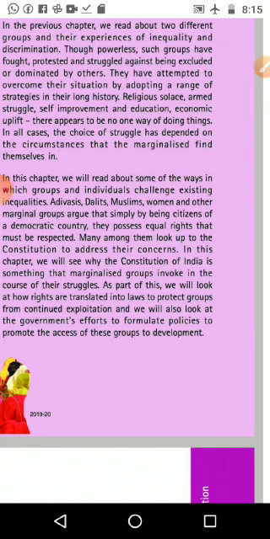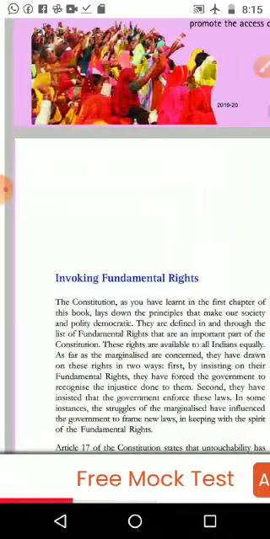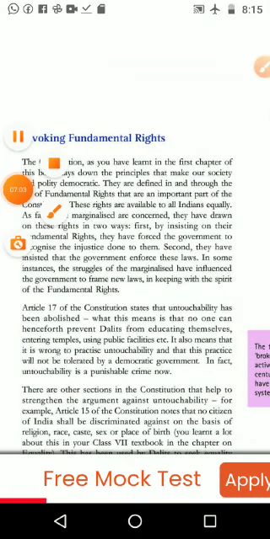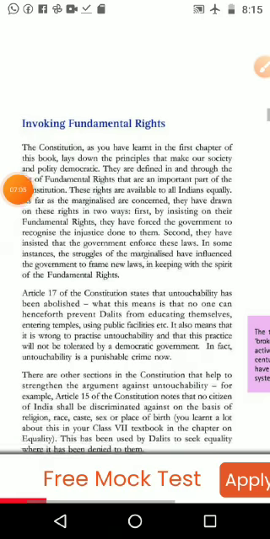Another one: how their argument for their rights is becoming laws. We are going to see three parts. First one, invoking the fundamental rights: what they are saying, that because of this right we want to get some of the provisions which are there. That we are going to see.